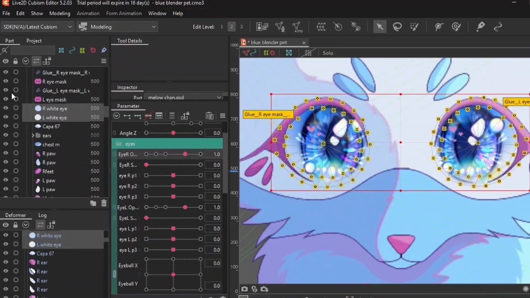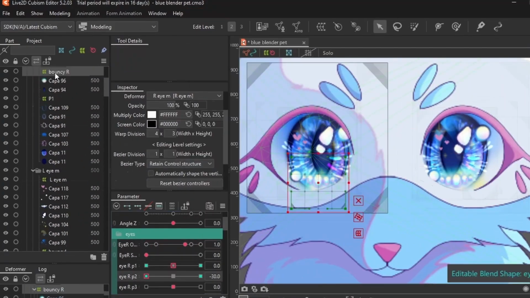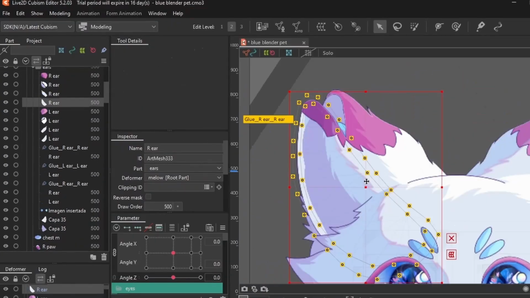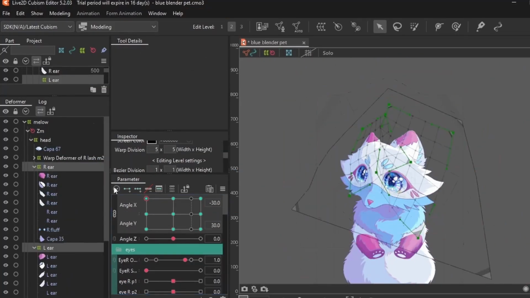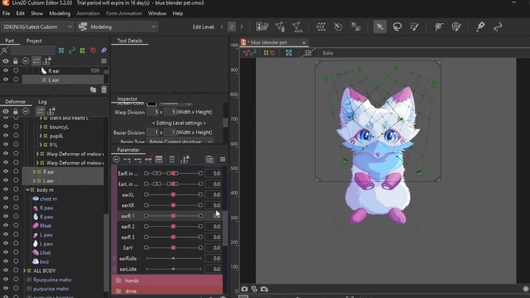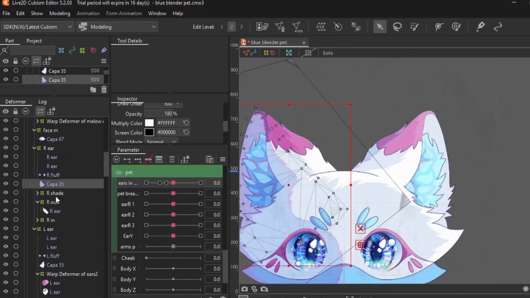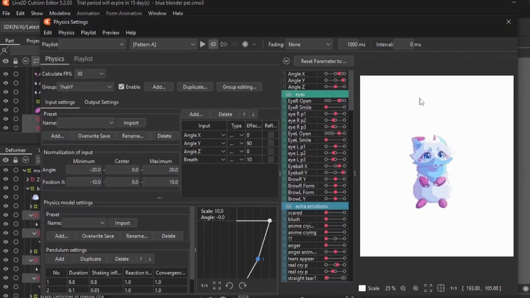Next, I decided to make her a friend, so I drew it while my laptop froze in the background. Multitasking at its finest. Then rigged it in a few hours. Very simple but extremely bouncy rig. Look at those eyes, so sparkly.